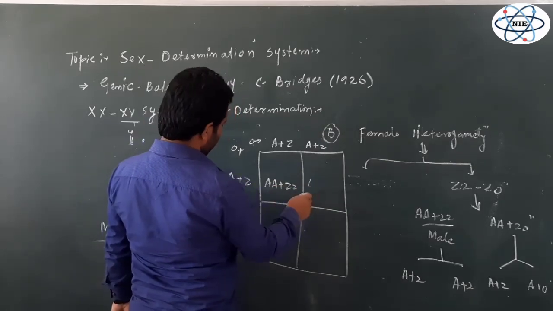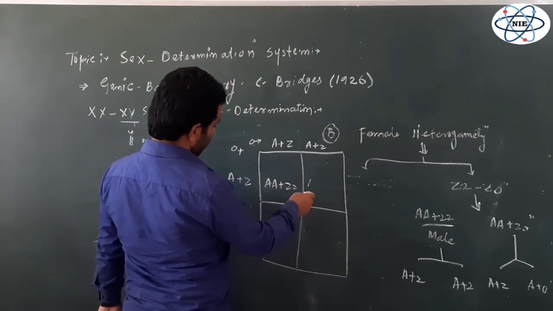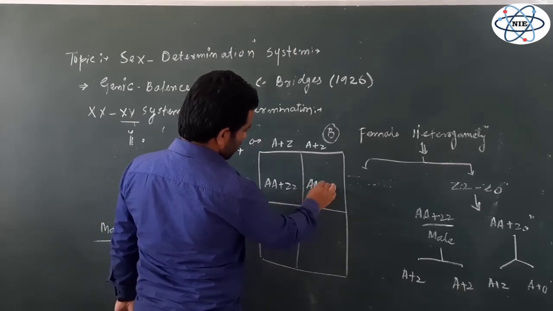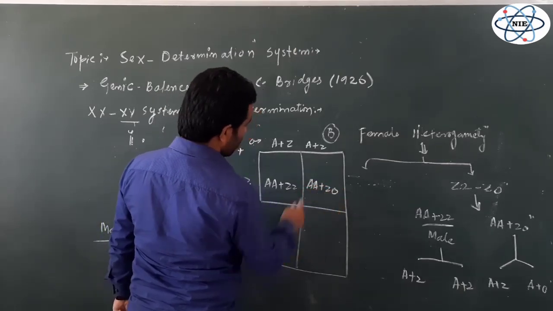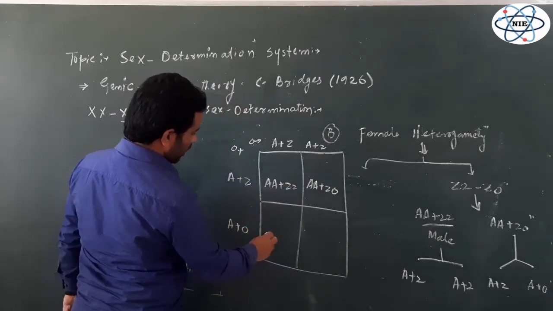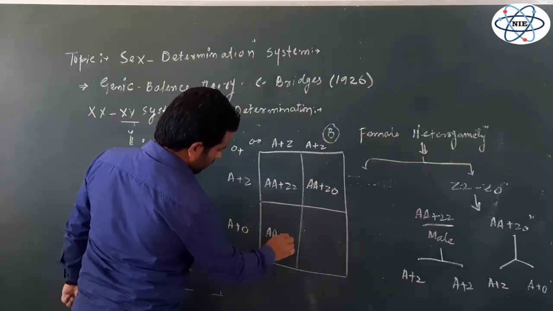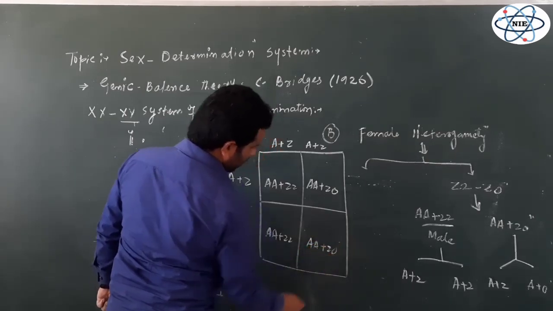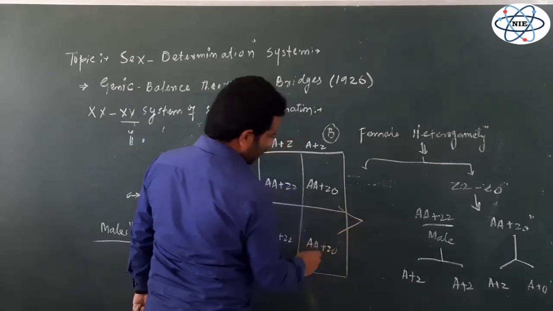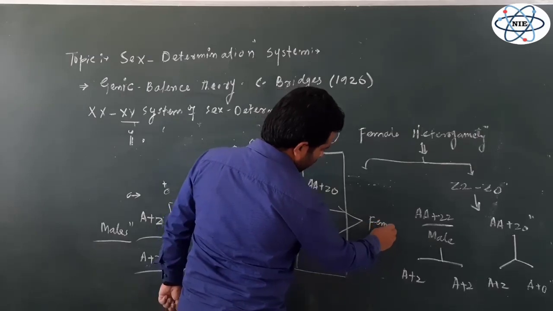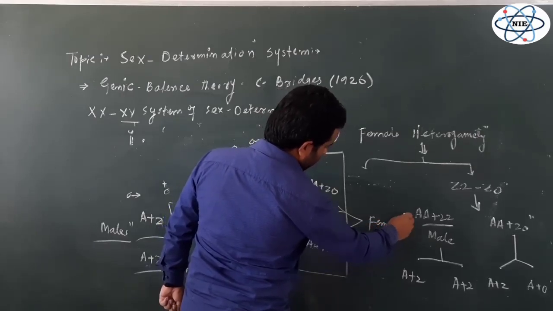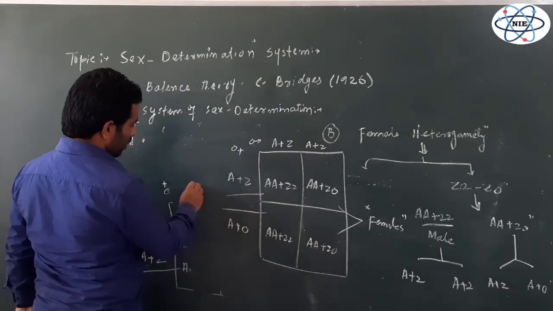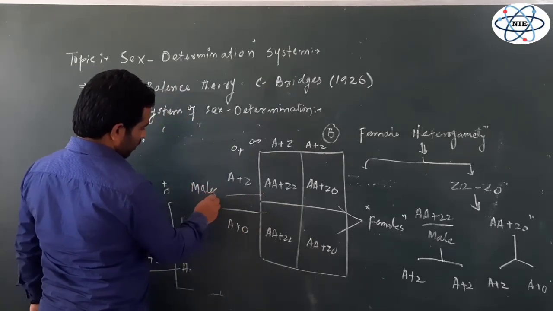This one is AA plus Z0, and this one is AA plus ZZ, and this one is again AA plus Z0. So these two individuals are females, and these two individuals are males.